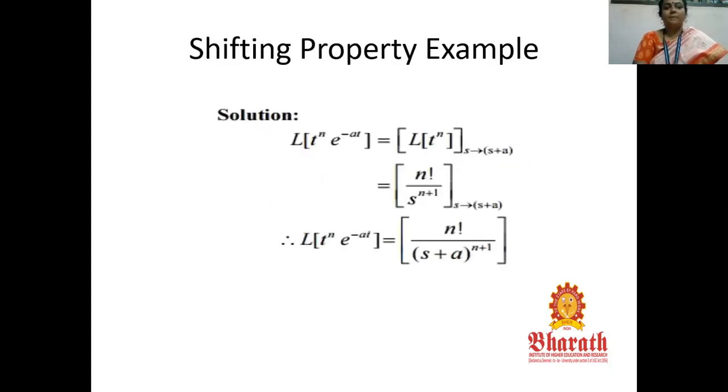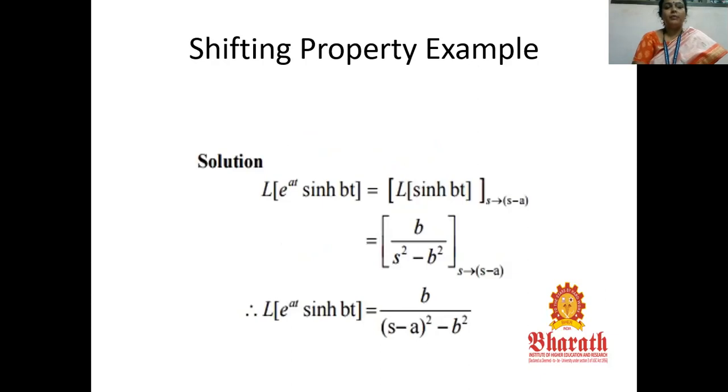Next, shifting property example: L of t power n e power minus at is equal to L of t power n where s tends to s plus a. First of all, we calculate the Laplace transform of t power n, that is n factorial by s power n plus 1. Now in the place of s, we replace s plus a. So n factorial by s plus a whole power n plus 1. So L of t power n e power minus at is n factorial by s plus a whole power n plus 1.